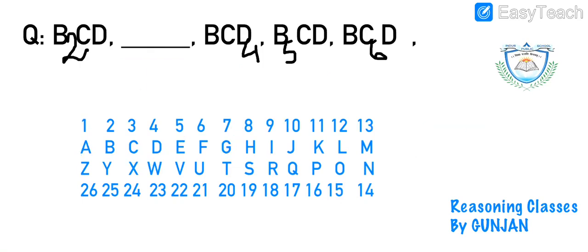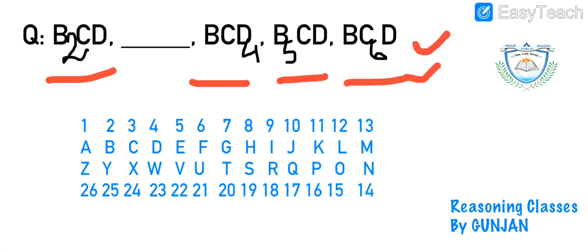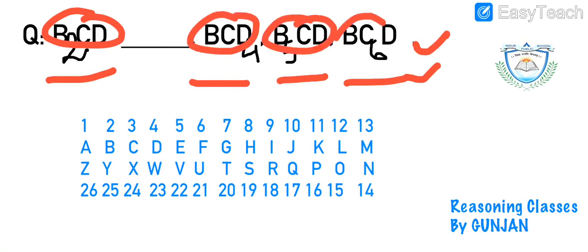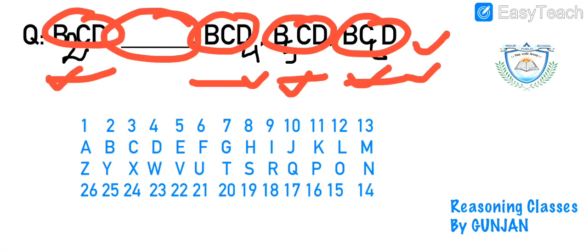Moving ahead. Okay, now here you can see we have B, C, D, and this 2 is written in the subscript of B. Similarly, B, C, D, 4, and similarly these. Now you can see all the alphabets in these are the same, right? The number which is changing is 2, here it is 4, 5, 6. That means whatever our answer will be, it will have 3 as the subscript.